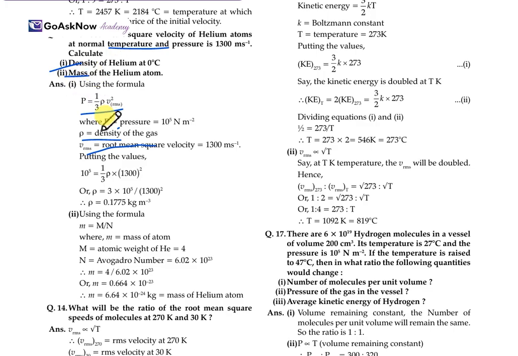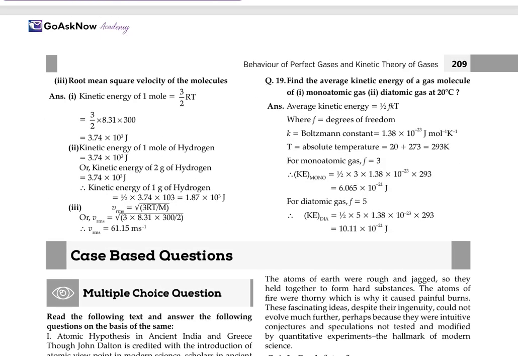Now second is the mass of the atom. We have the formula m = M/N, where m is the mass, capital M is the atomic weight of helium, which is 4, and the Avogadro number we already have. When we solve, we get m equal to 6.64 × 10 raised to the power minus 24 kg, which is the mass of a helium atom.